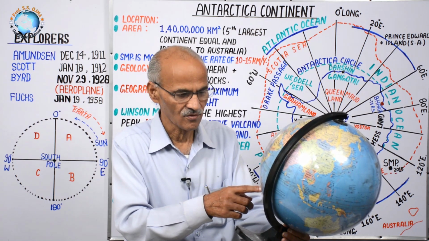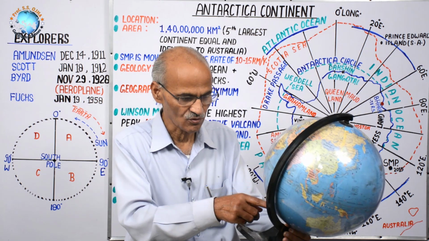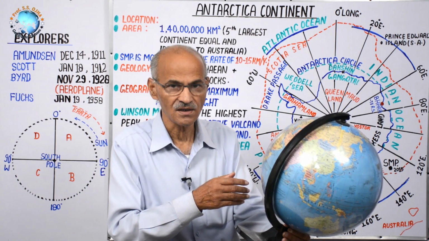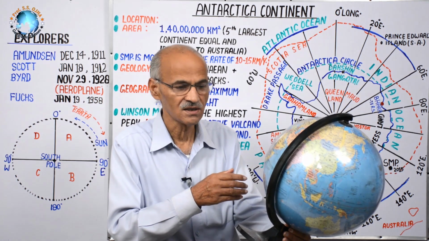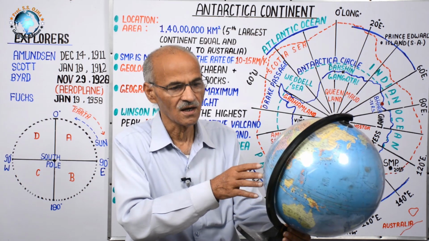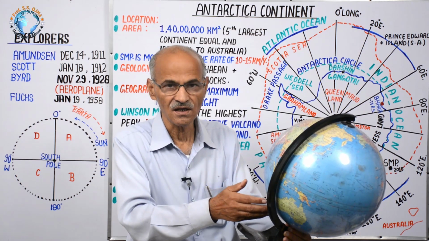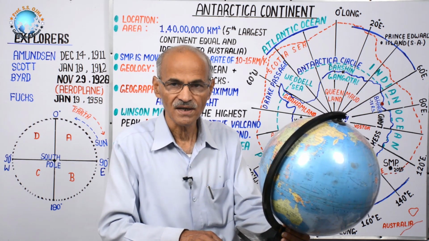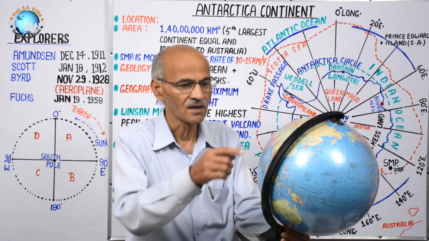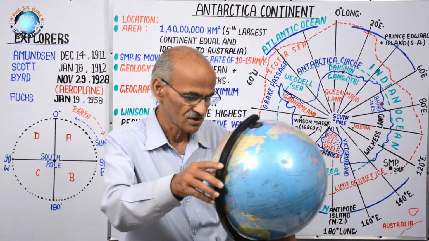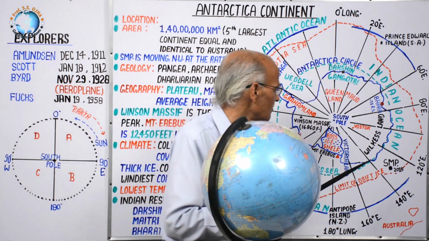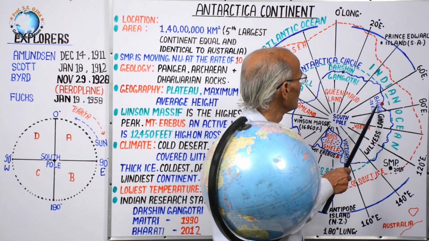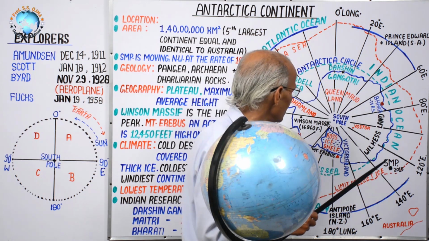Then, from the Cape of Good Hope, the ships moved south and reached near 11 or 12 degrees east longitude. But the third one, the Bharati Center, is located along 76 degrees east longitude. Why? Because now our marine technology has developed and ships are directly reaching there. That's why this Bharatiya station is located to the east of these two previous stations.